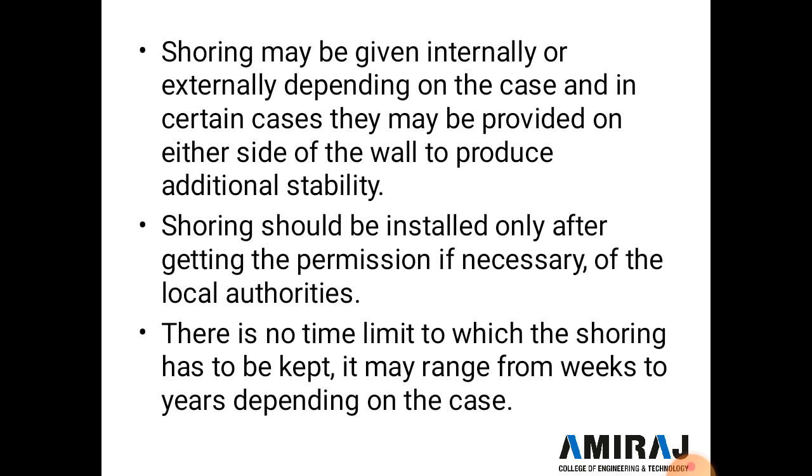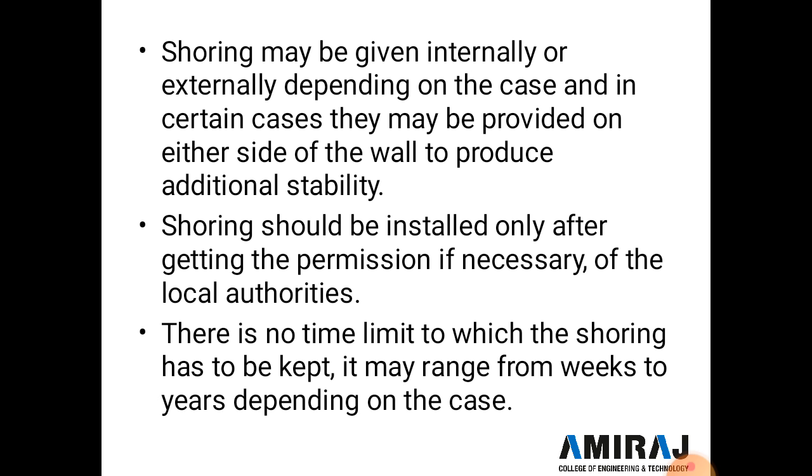Now, shoring may be given internally or externally depending on the case, and in certain cases it may be provided on either side of the wall to produce additional stability. Shoring should be installed only after getting permission, if necessary, from the local authority, and there is no time limit to which shoring has to be kept.